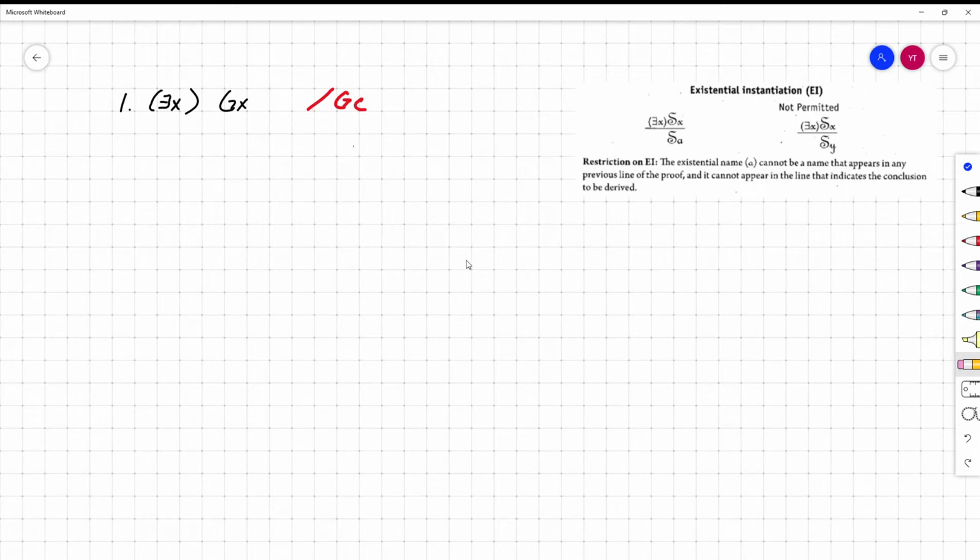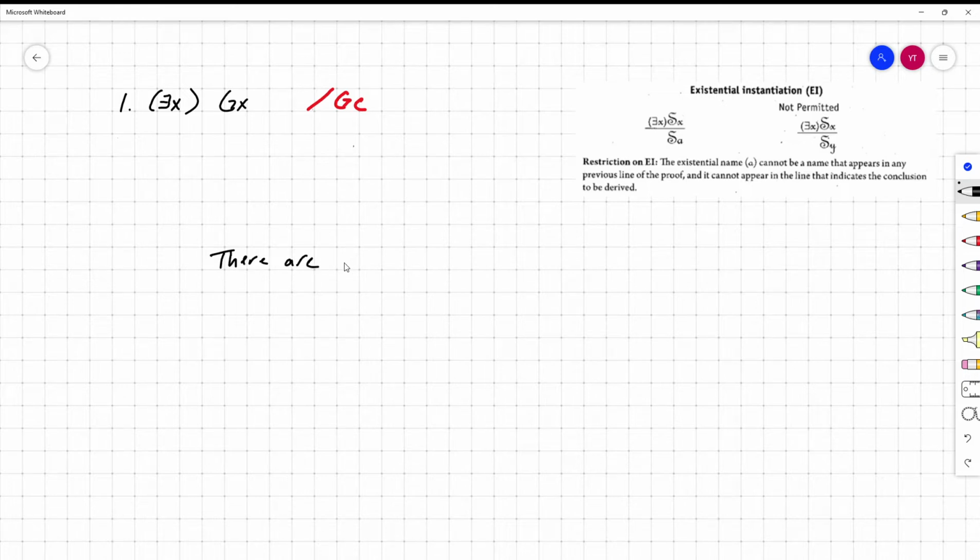Now, here's a clearly invalid argument, and that's why the conclusion indication is in red, just to remind us that this is an invalid argument. And if there's any question about its invalidity, we can turn it into an ordinary language argument and analyze it that way. So the premise says something like, let's use G for the predicate letter "is a Grammy winner," in which case we're looking at